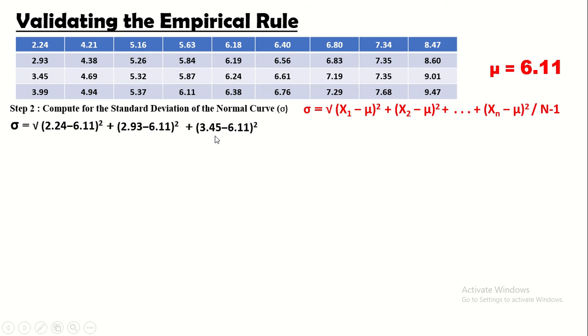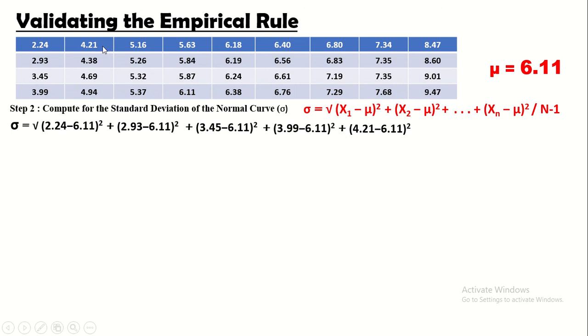Plus 3.45 which is x sub 3 minus 6.11 quantity squared. Ito po yung 6.11 ay yung mean natin ayon sa formula. Next, we have x sub 4 which is 3.99 minus 6.11 quantity squared.